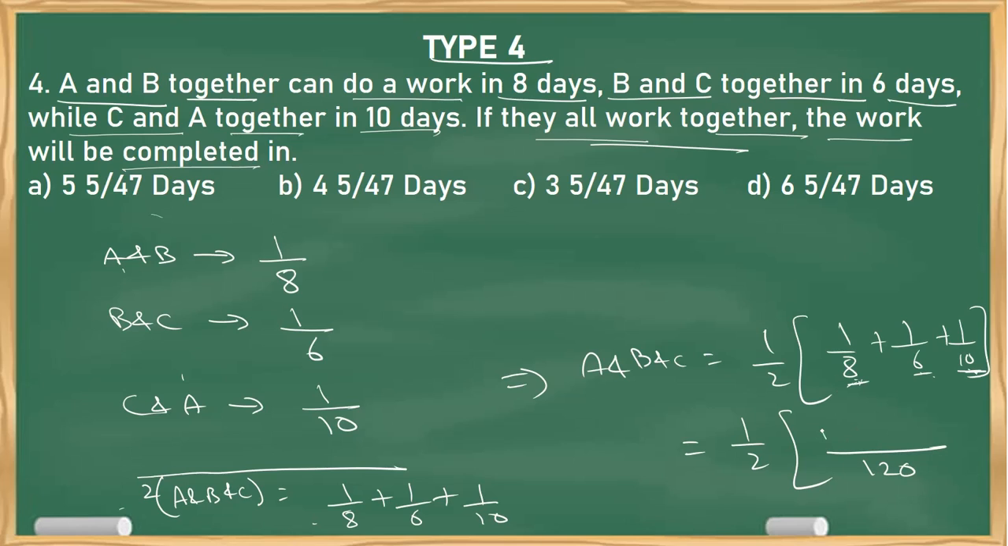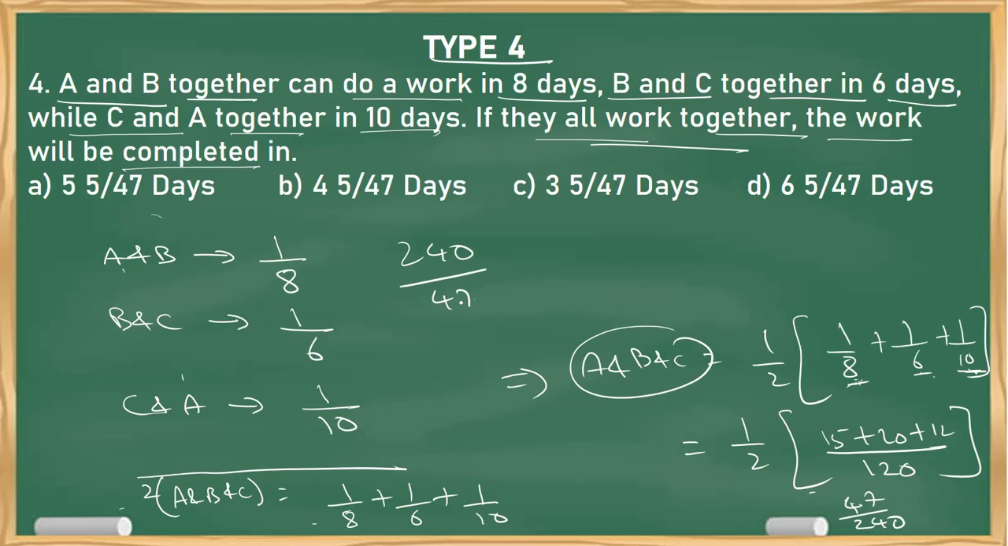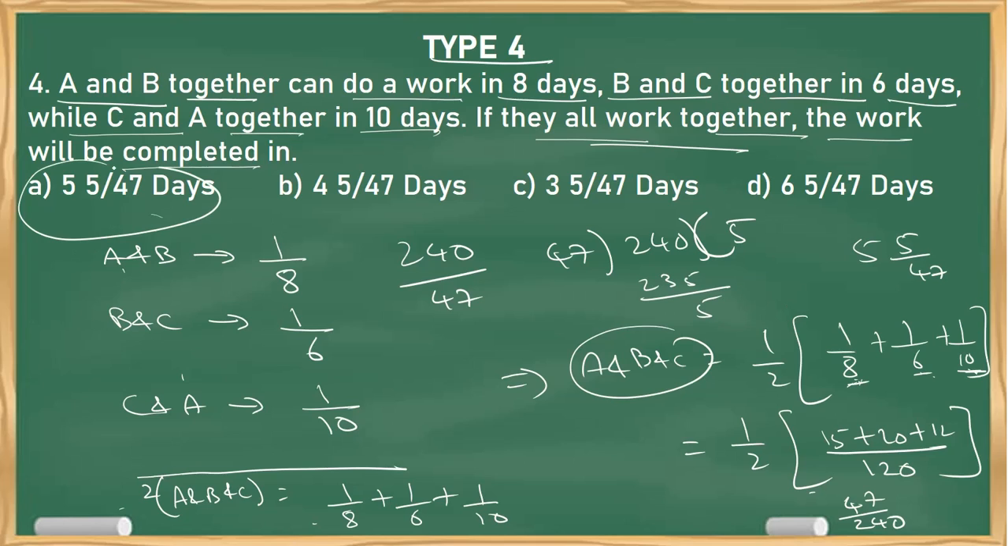So how much will I get? 15 plus 20 plus 12. 20 plus 15 is 35, so 47 by 240 is the answer. So one day work of ABC is 47 by 240. So total work is 240 by 47 days. Roughly 47 goes into 240 five times. 235 will get 5. So answer is 5 5 by 47. Option A is the answer. It's very easy. Clear?